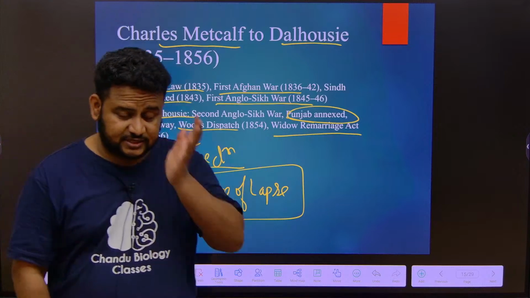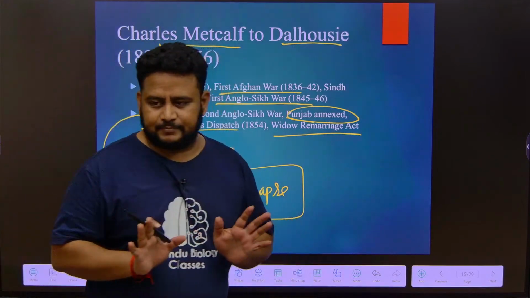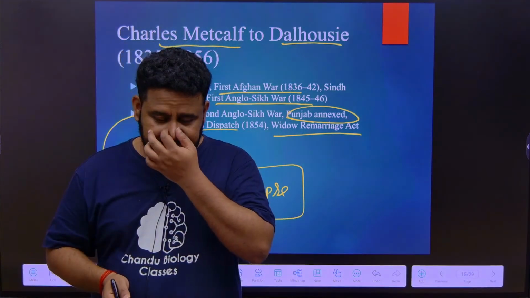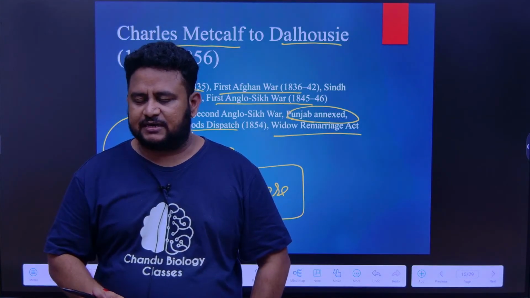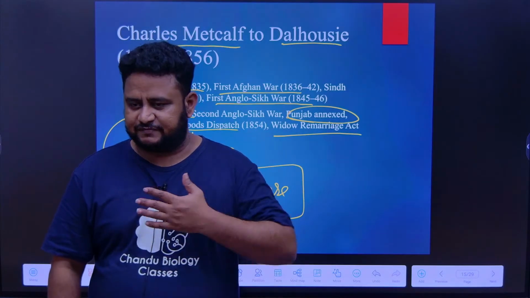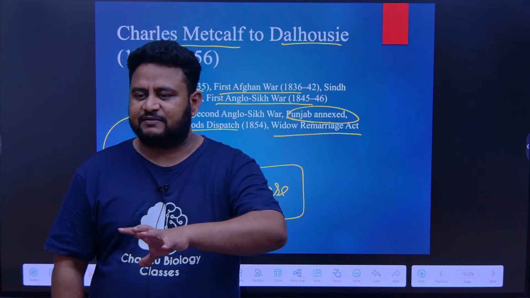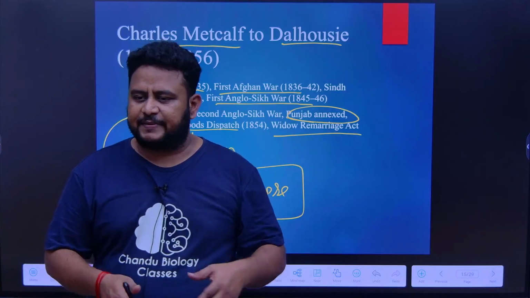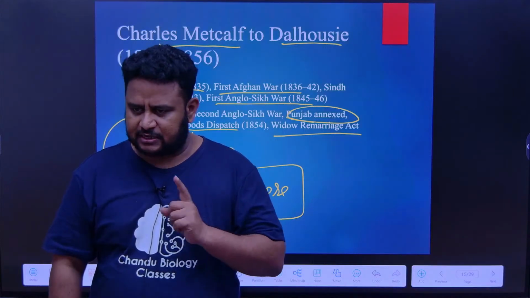So you have to understand one thing. Doctrine of lapse means what? Suppose there is a kingdom. Observe very carefully. There is a kingdom. That king has no natural heir. Heir means son. If his son or daughter, doesn't matter. Natural heir means one born to that person. If he doesn't have his own son, the kingdom will not be allowed to be continued by the king. If he has an adopted son or something like that, he cannot rule that kingdom.